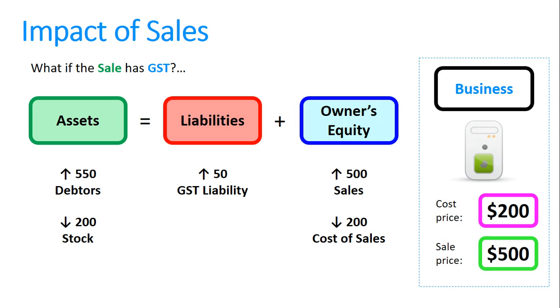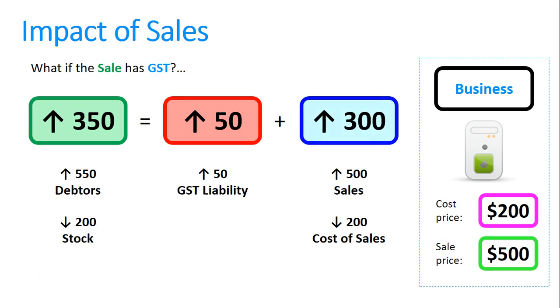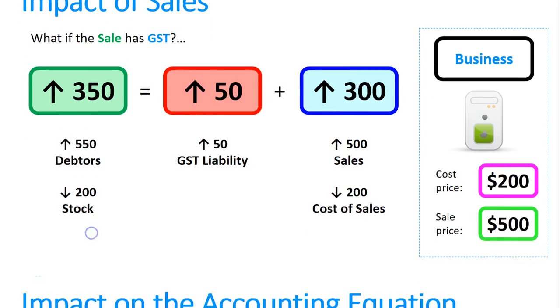That's the entire impact. Let's look at the total effect on the accounting equation. Assets went up $550, but down $200. That's an increase of $350. Liabilities went up $50, and owner's equity went up $500, but down $200 for a total of $300. So again, our accounting equation balances: assets up $350 equals liabilities up $50 plus owner's equity up $300.